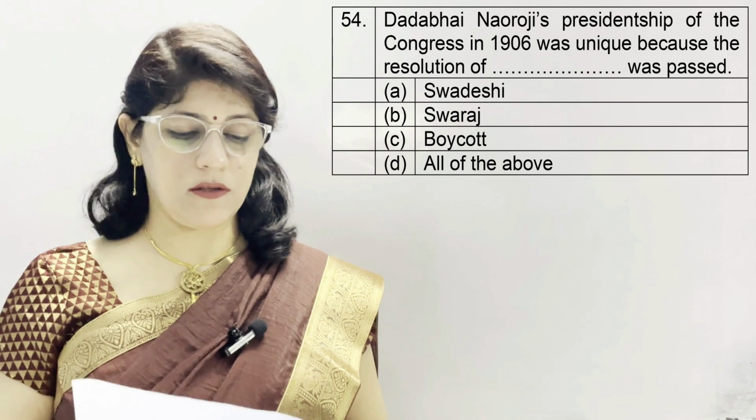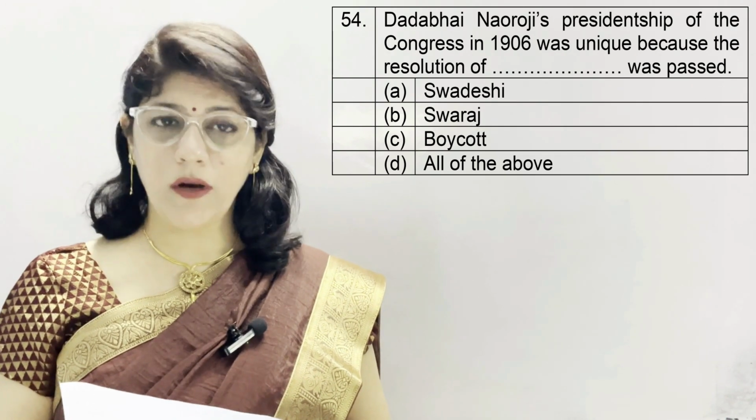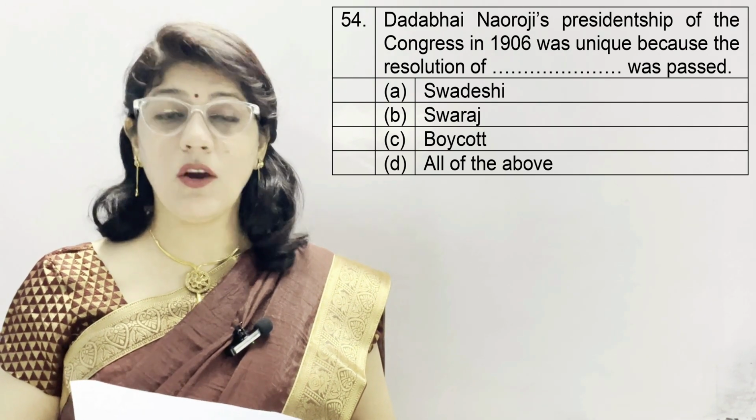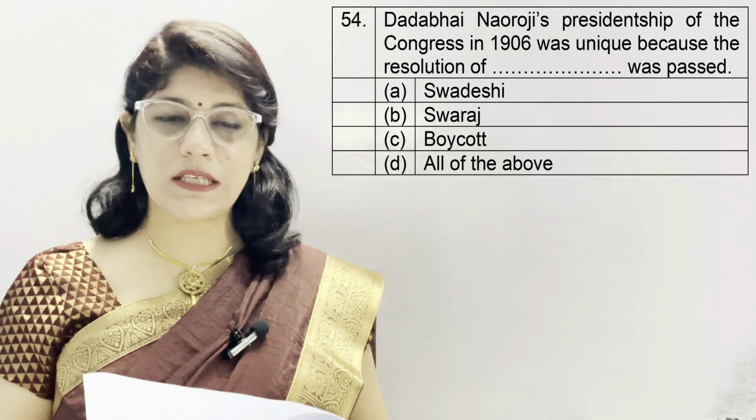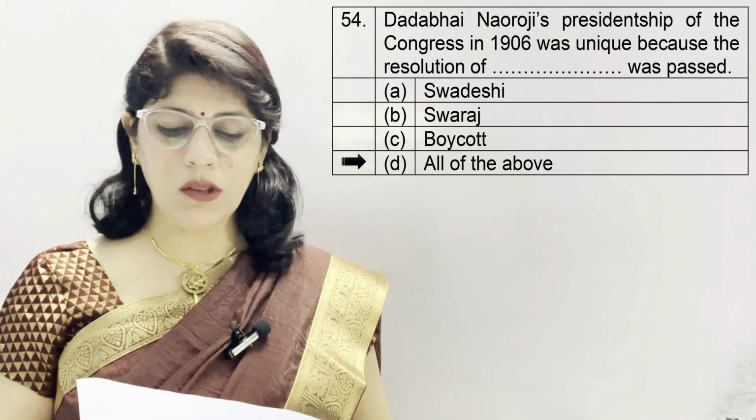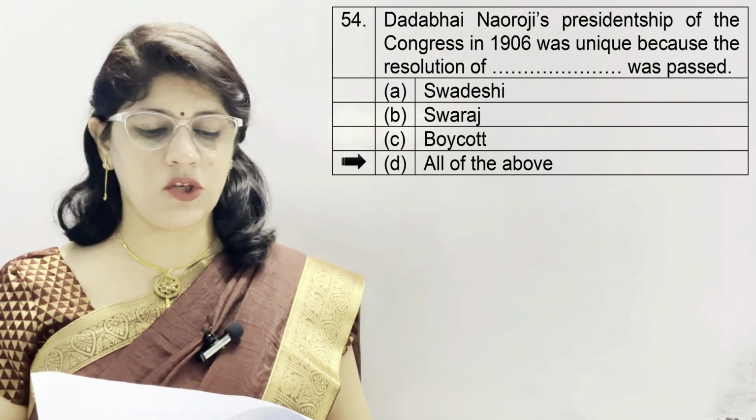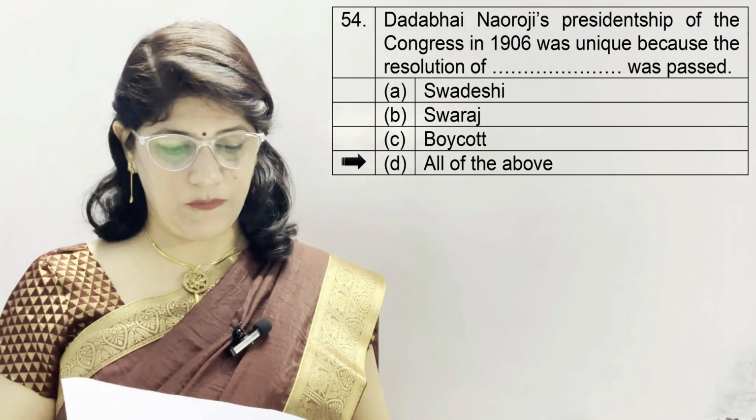In question number 54, Dadabhai Naoroji's presidentship of the Congress in 1906 was so unique because the resolution of dash was passed. A. Swadeshi, B. Swaraj, C. Boycott, and D. All of the above, and the correct option is D. All of the above. All these three resolutions were taken in the session of 1906.